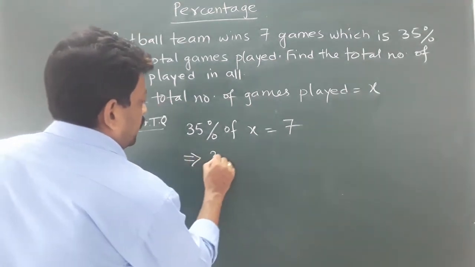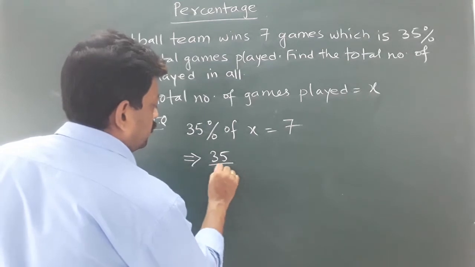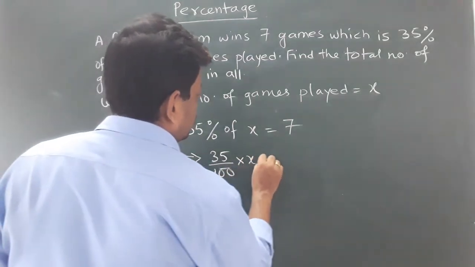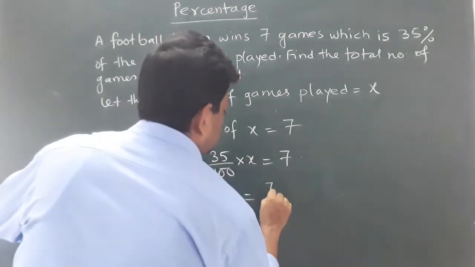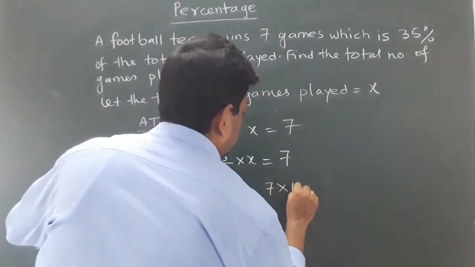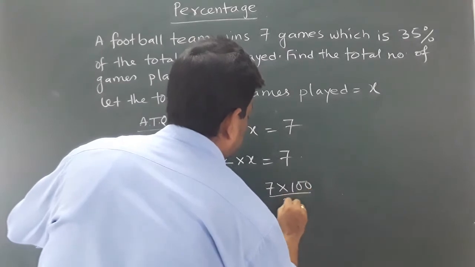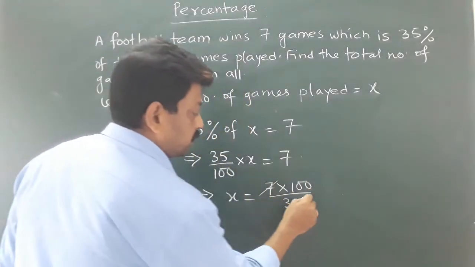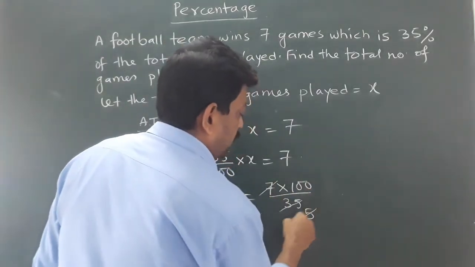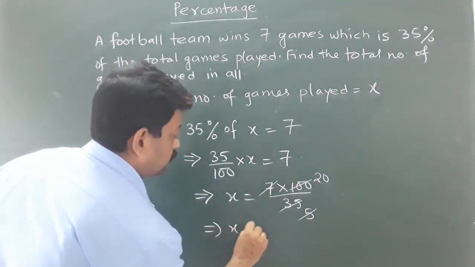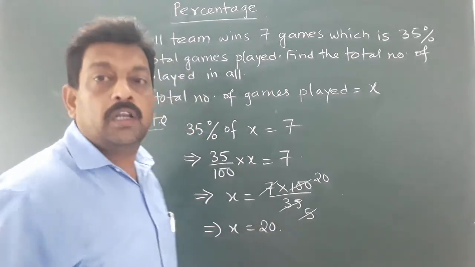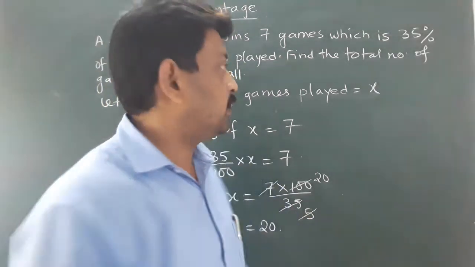So 35 upon 100 multiplied with x equals 7, or x equals 7 multiplied with 100 by 35. So 7 fives are 35, 5 twenties are 100. Therefore x is equal to 20.